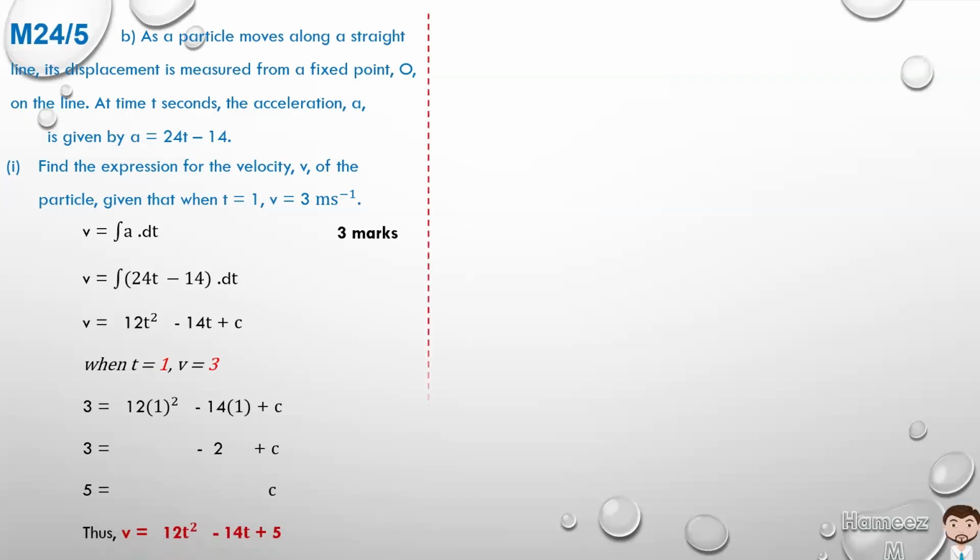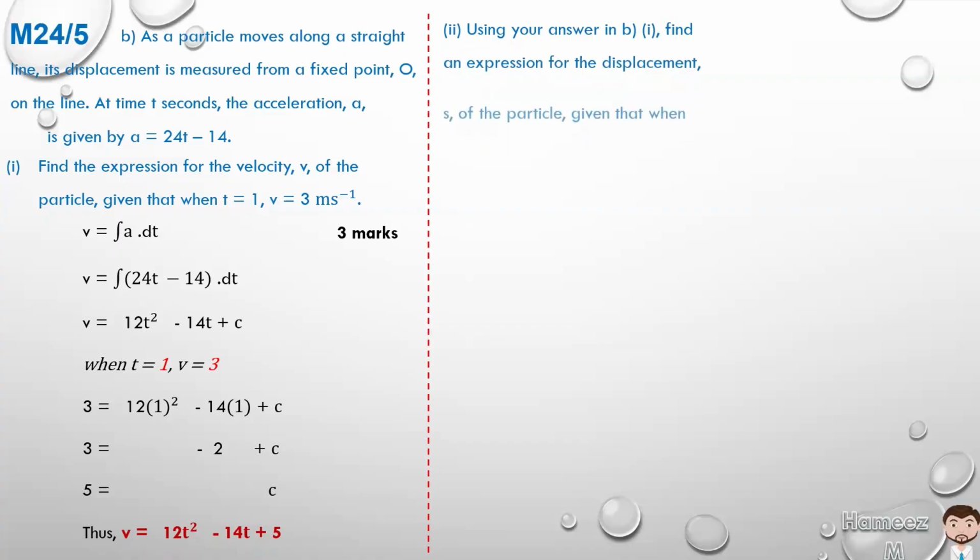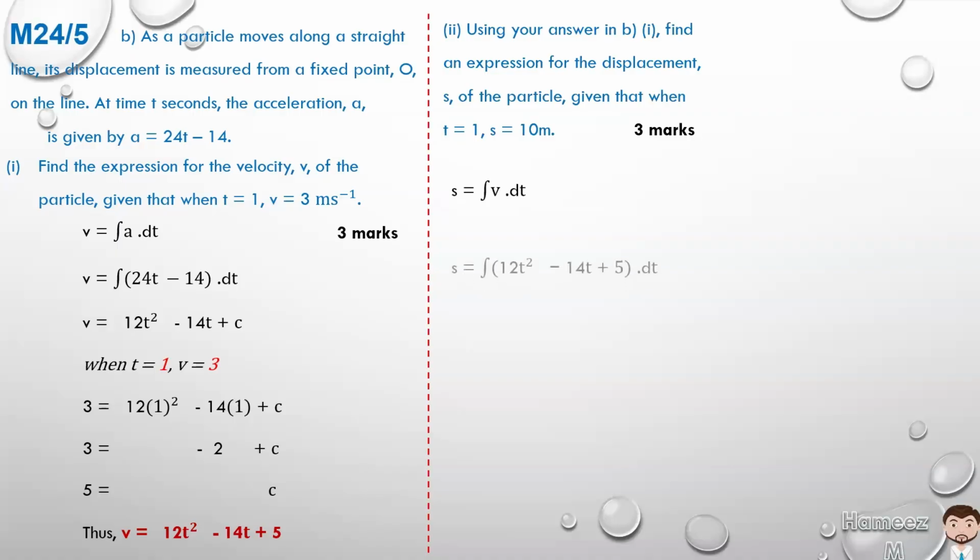And for the second part of the question, using your answer in B part 1, find an expression for the displacement s of the particle, given that when t is equal to 1, s is equal to 10. So v is equal to ds dt. As such, s is equal to the integral of v with respect to t. And we know v, we just worked that out in part 1, so we can substitute. S is equal to the integral of 12t squared minus 14t plus 5.